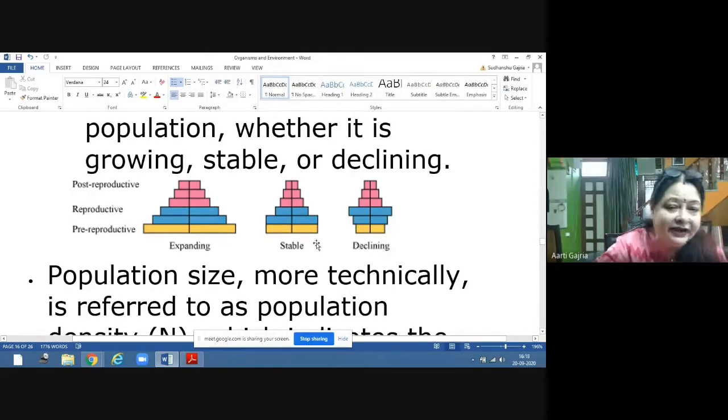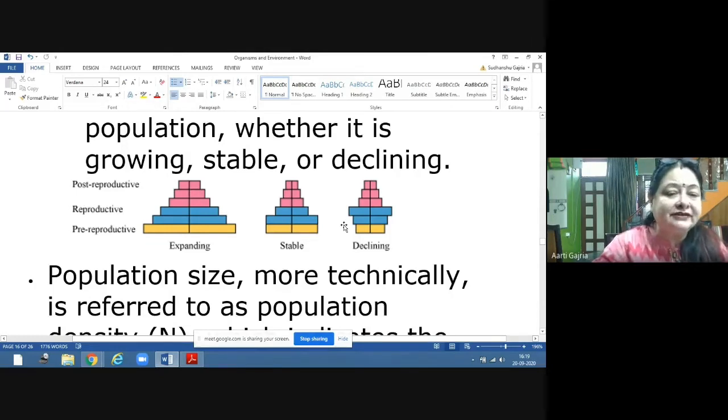In this declining one, you will find pre-reproductive are less in number than the reproductive. So reproductive are more and pre-reproductive are less. So this population is a declining population. That means the size of the population is on a declining trend. That means the number of members of the species is decreasing day by day. This is the age pyramid which is showing a declining population.